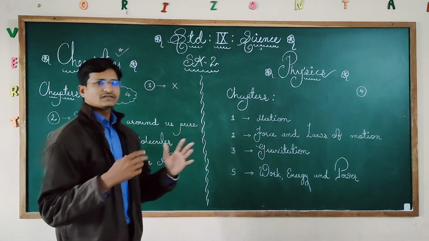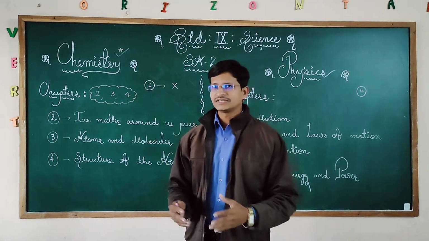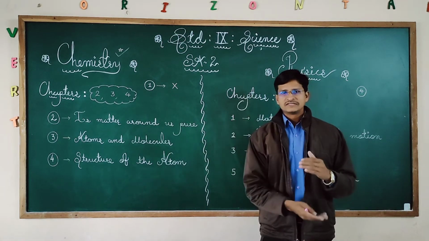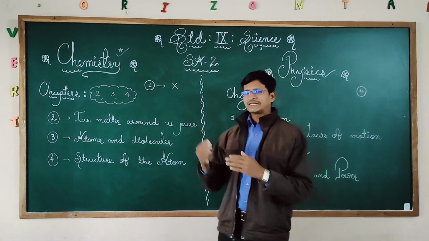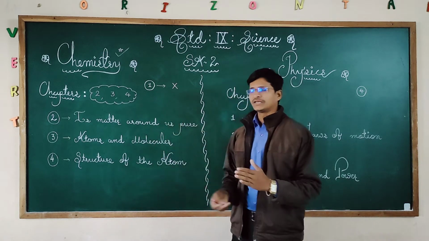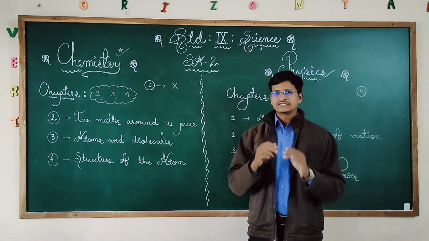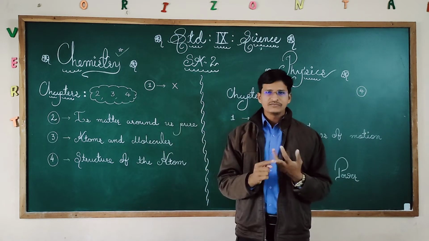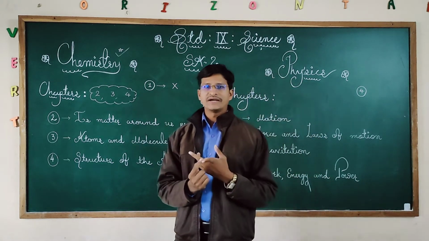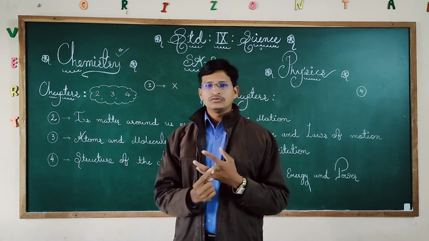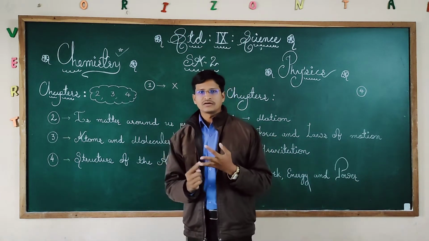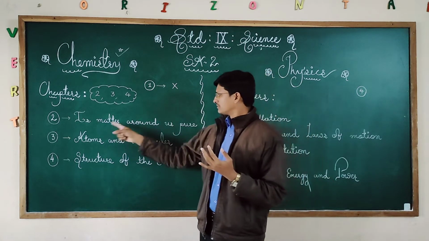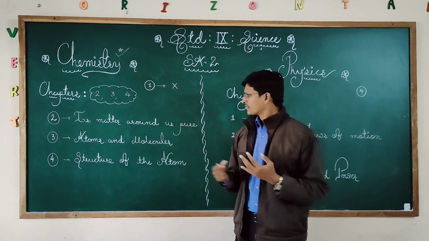Here chapter 2 is Is Matter Around Us Pure. In that, what are the things we have learned? Just quickly go through the textbook and see the content. If you see all the topics, you will understand. You just revise it. In that we learn what is matter, and how element, compound and solution are distinguished.